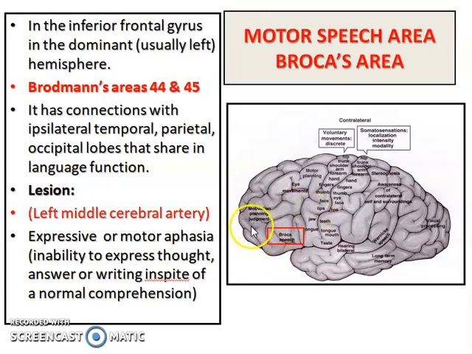If there is a lesion of this motor speech area of Broca, it will lead to expressive aphasia or motor aphasia, that is, inability to express thoughts, answers or writing in spite of normal comprehension. Although the language is understood, it cannot be expressed in speech, even though there is no paralysis of the muscles of the tongue, lip or vocal cords.